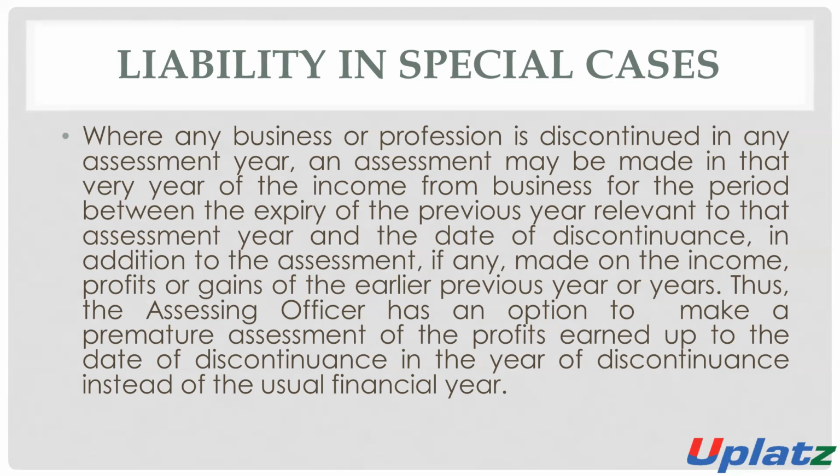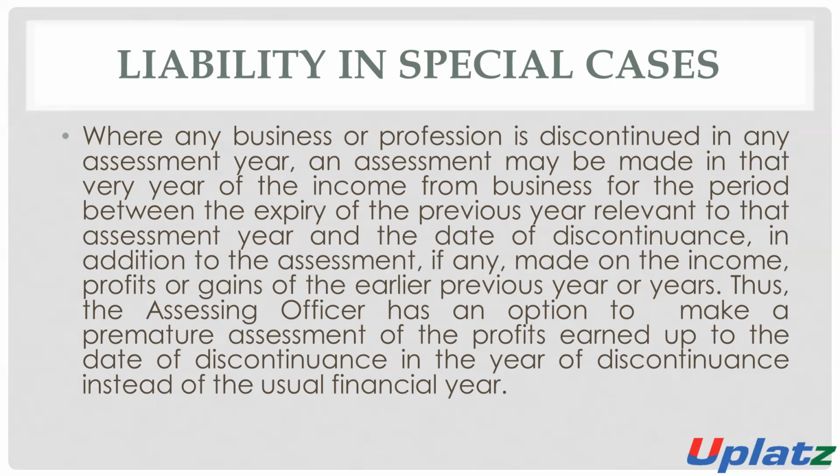Where any business or profession is discontinued in any assessment year, the assessment may be made in that very year of the income of such business.